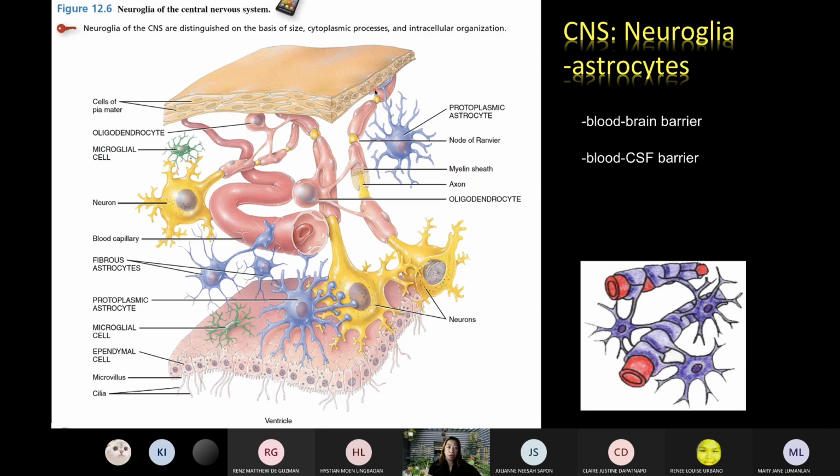The processes also communicate with the cells of the pia mater, the inner meninges or the inner lining, again forming a blood-brain barrier because there are also blood vessels here, okay? So generally for protection and ensuring that the cerebrospinal fluid contains the necessary ions and chemicals for the transmission of the impulses, okay?